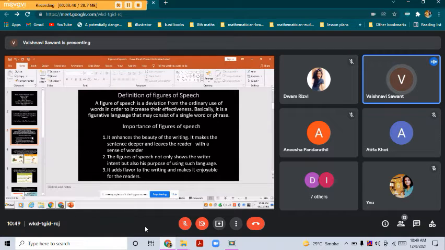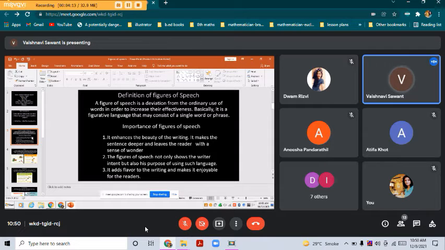Whenever there is a prose or poem, we find something different in the sentence. That comes in figures of speech. Now, what is the importance of figures of speech? First, it enhances the beauty of the writing. It makes the sentence deeper and leaves the reader with a sense of wonder. Second, it shows the writer's intent and purpose of using such language. Third, it adds flavor to the writing and makes it enjoyable for the reader.